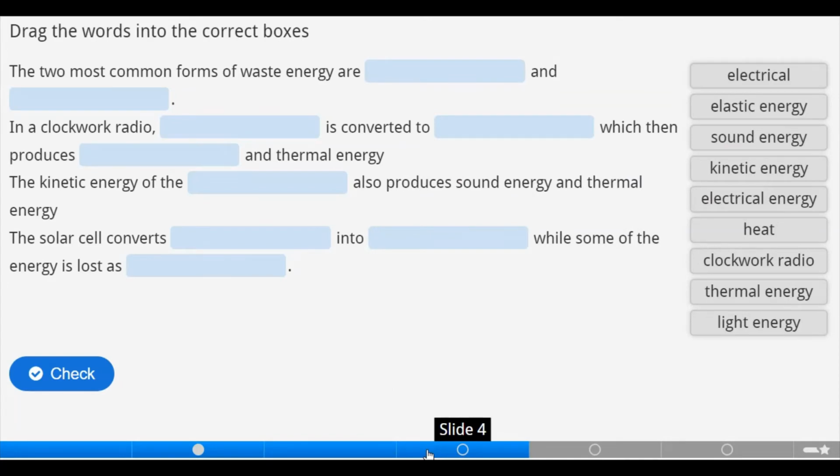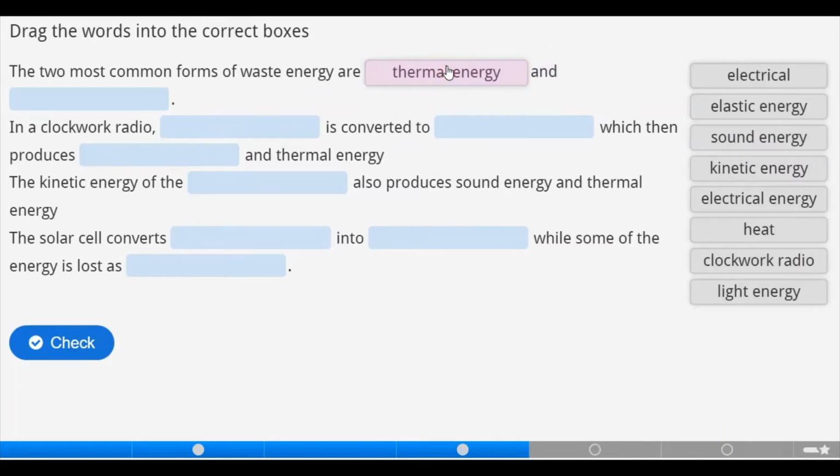Now we have to drag the following words into the correct boxes. The two most common forms of waste energy are, let's try, thermal energy and sound energy.